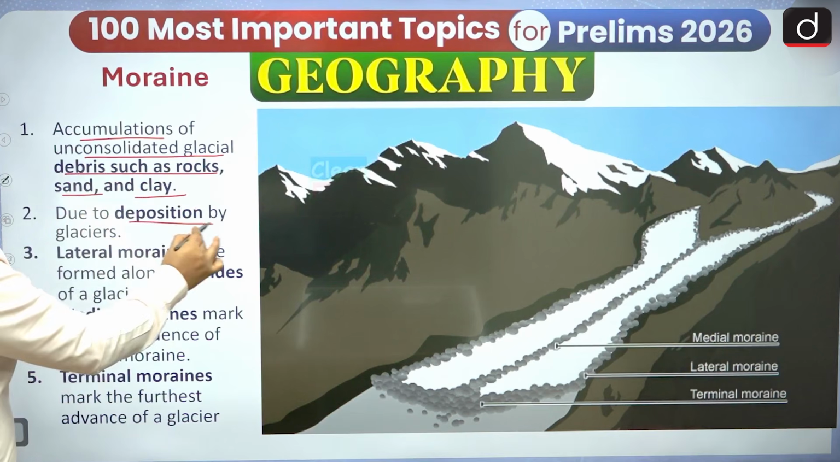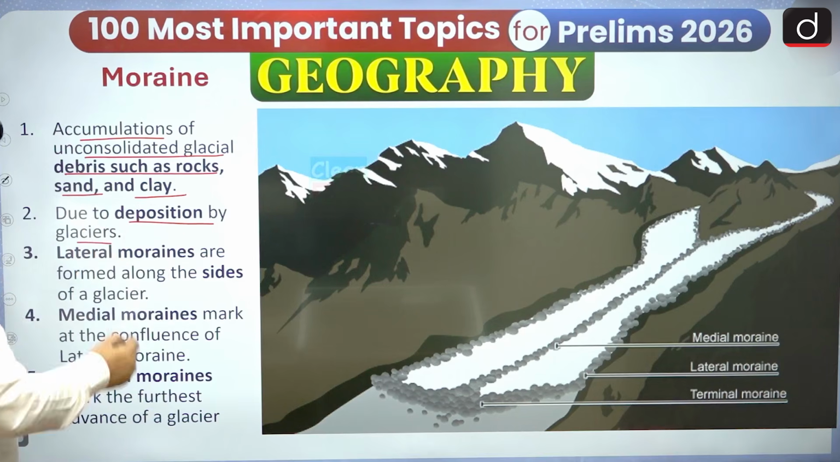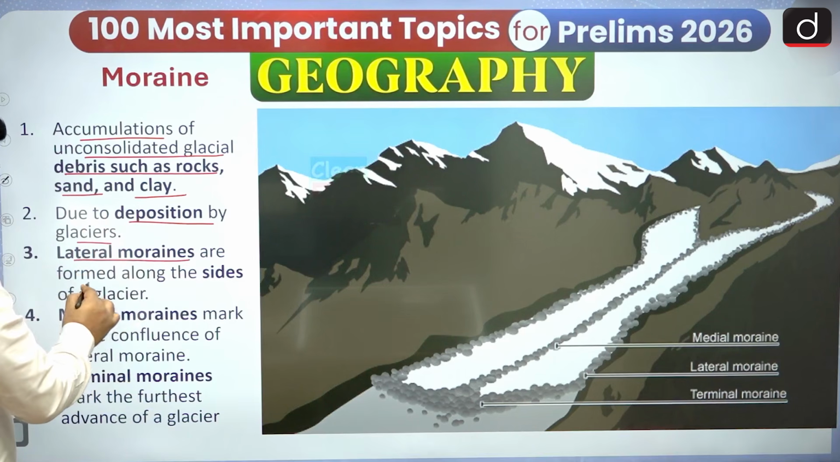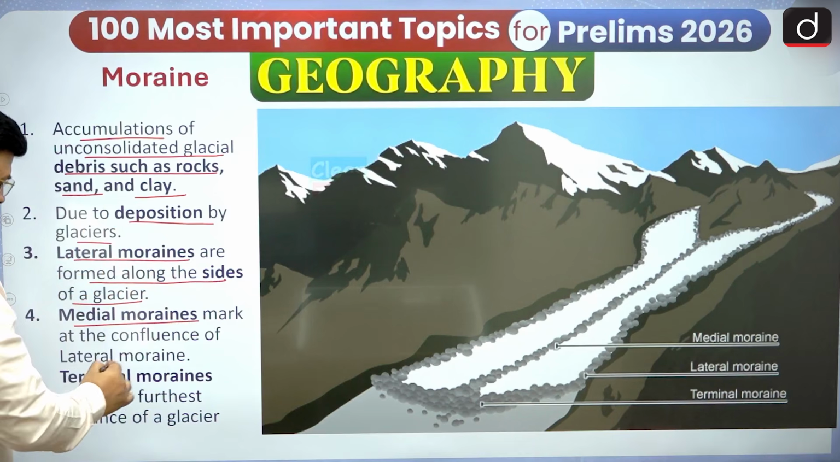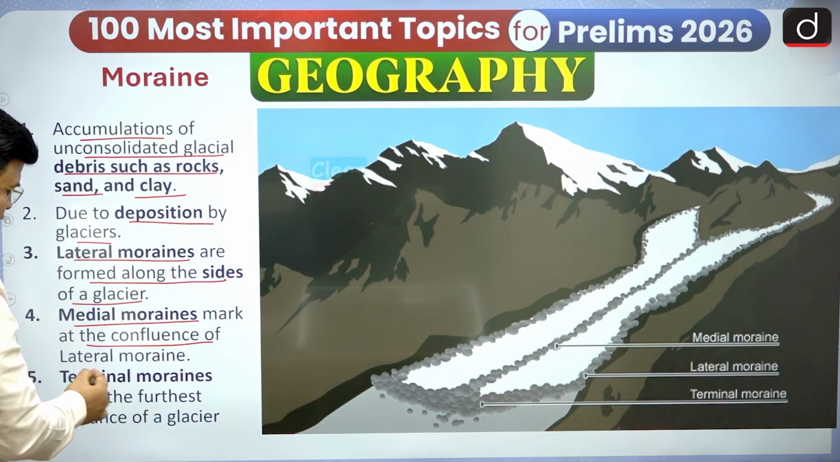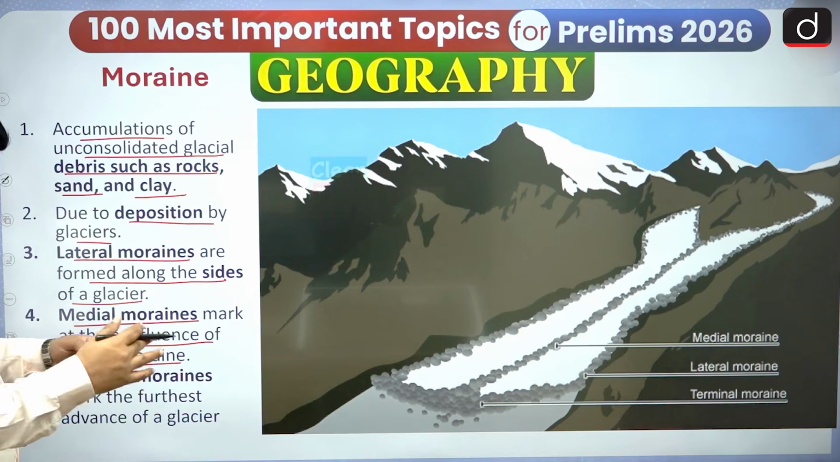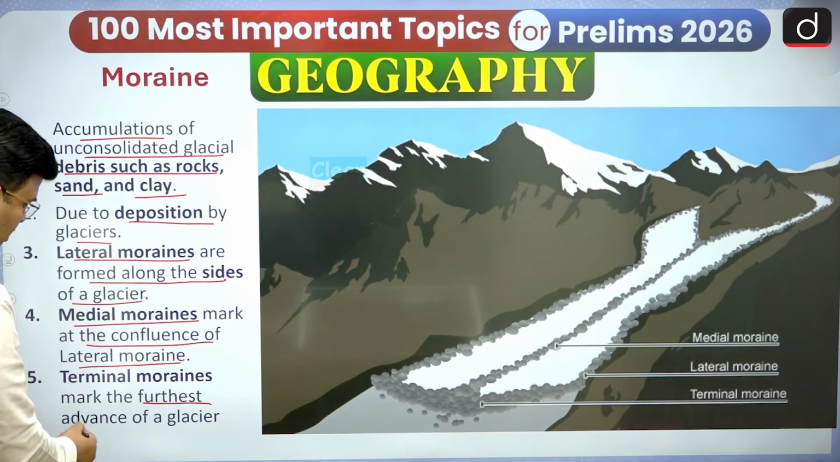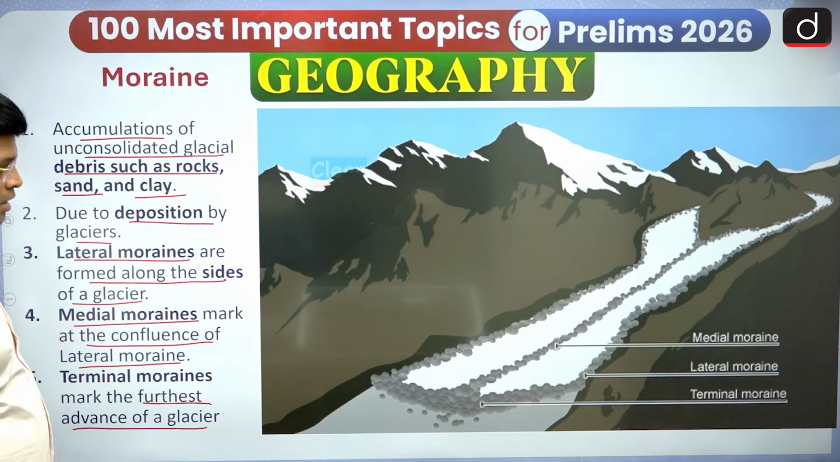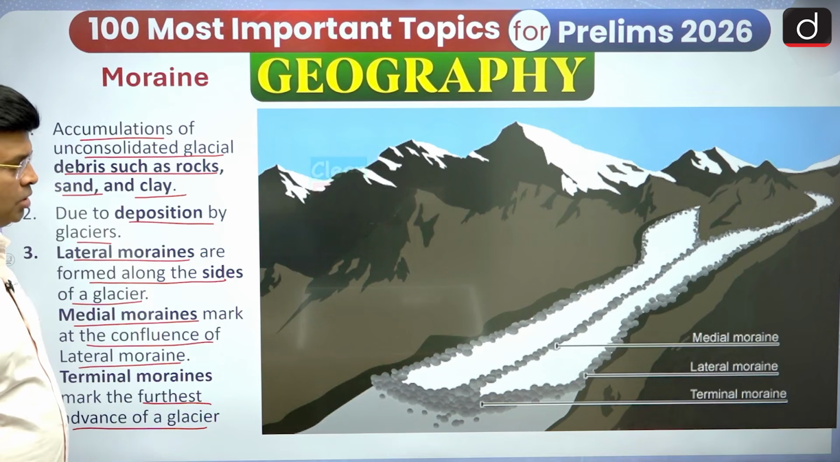Due to deposition by the glacier, it is done by the glacier. Lateral moraines are what formed along the sides of the glacier. Medial moraines mark the confluence of lateral moraines, when two lateral moraines meet, and terminal moraines mark the furthest advance of a glacier, so at the end. So we have seen this glacier movement, and then some moraine.